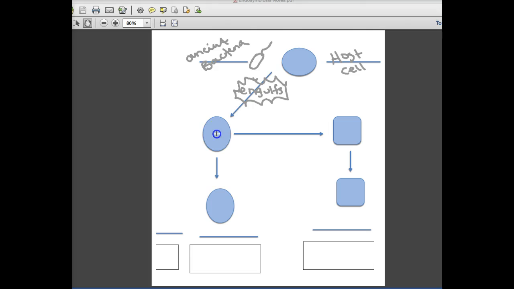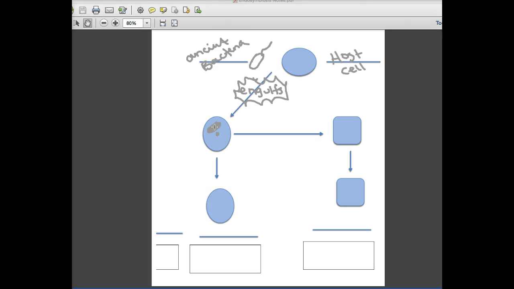And we believe that our present day eukaryotic cells, we know this is eukaryotic because it has a nucleus, have mitochondria that were actually these ancient bacteria. We believe this because the bacteria and mitochondria have DNA, and the mitochondria have their own set of DNA, different from that which you would find in the nucleus.